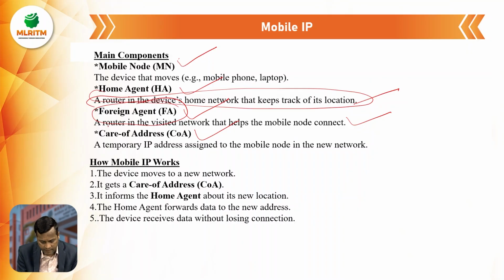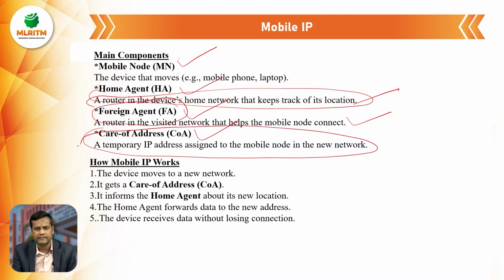And the care of address: in the next session we will see the figure of all the main components of mobile IP, and later we can go in depth. The care of address is a temporary IP address assigned to the mobile node in the visited network.